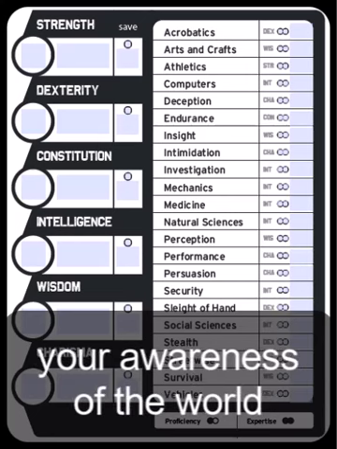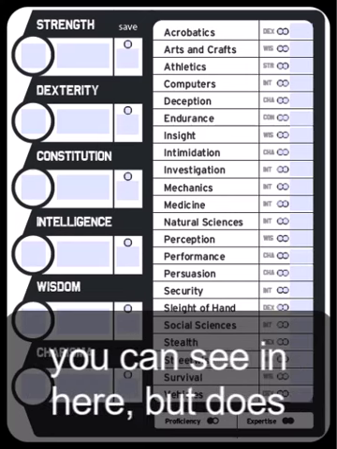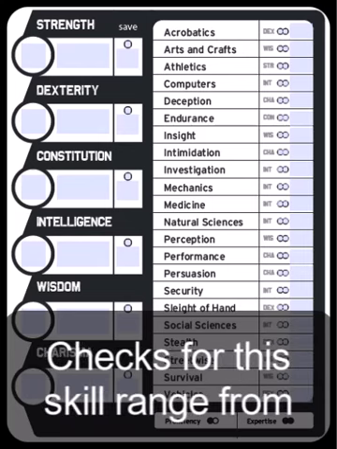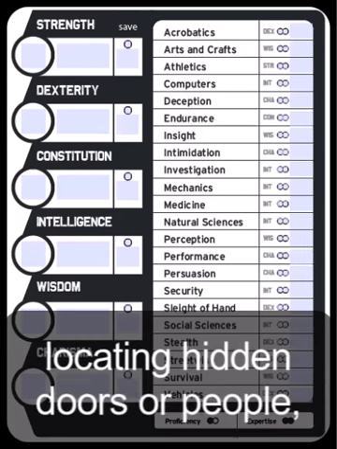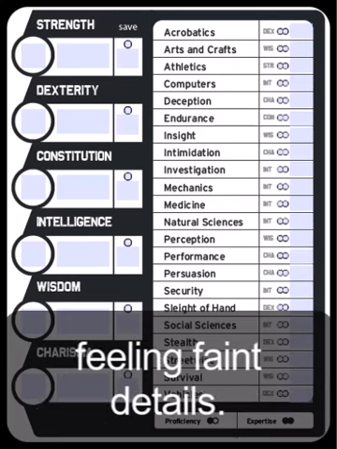Perception is your awareness of the world around you, mostly focusing on what you can see and hear, but does include all 5 of your senses. Checks for this skill range from locating hidden doors or people, hearing faint sounds, or even feeling faint details.